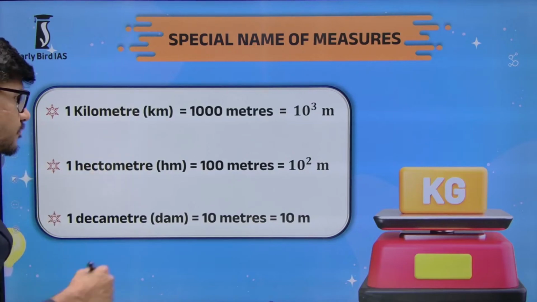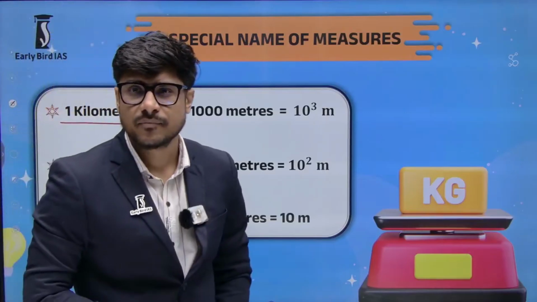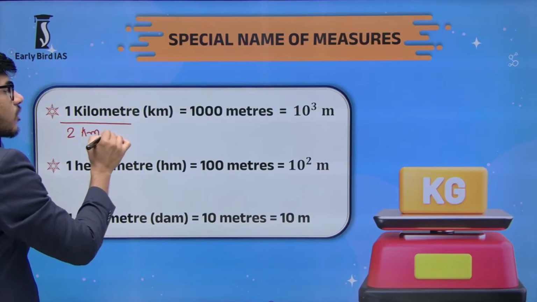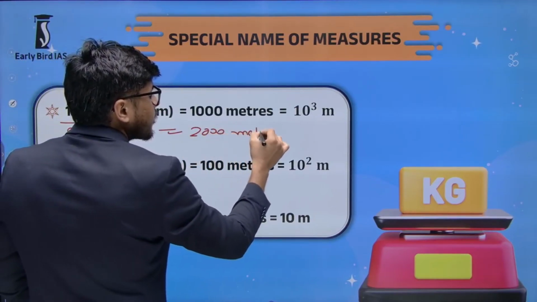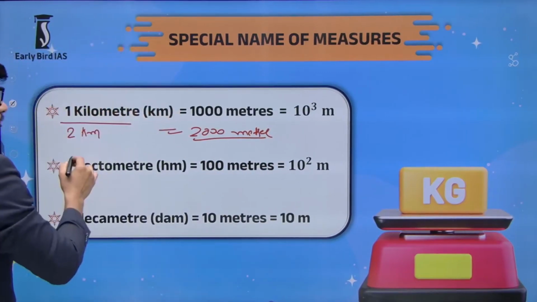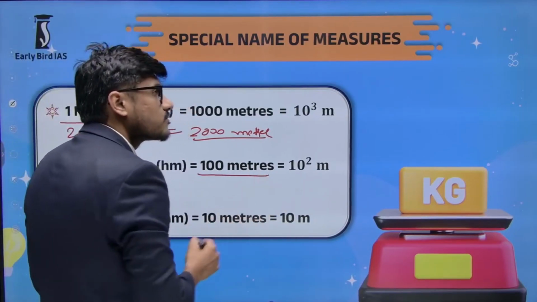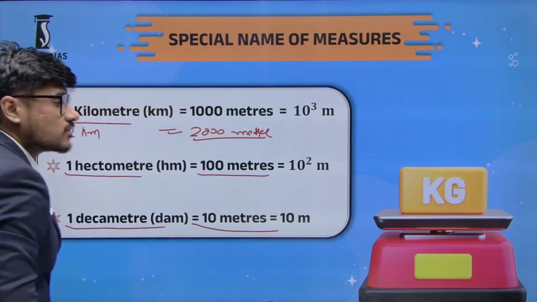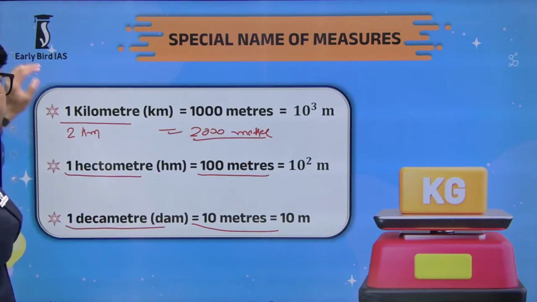As I have told you, 1 kilometer means 1000 meters. 2 kilometers means 2000 meters. This is simple maths. You can calculate this thing. 1 hectometer means 100 meters. 1 decameter means 10 meters. So this is how you can describe various units of measurement.